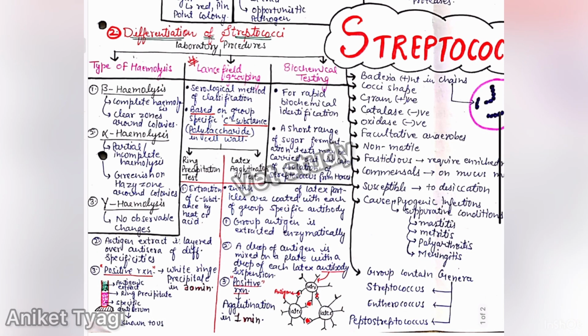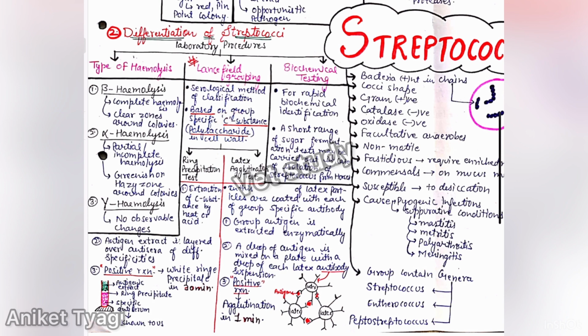Next and the most important is the Lancefield grouping. This Lancefield grouping is very, very important. Okay, you must remember this point. Lancefield grouping: how we can differentiate the different species on the basis of Lancefield. So Lancefield grouping is a serological method of classification, and it is based on the C substance.